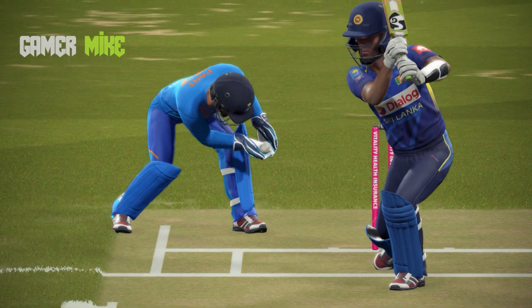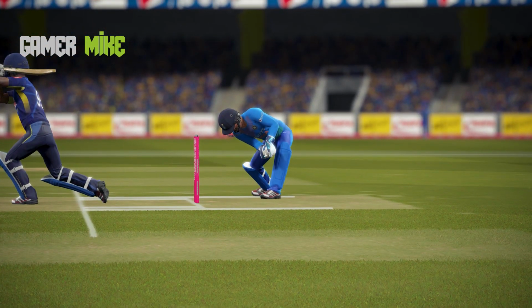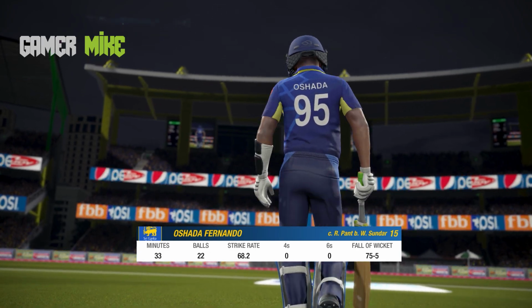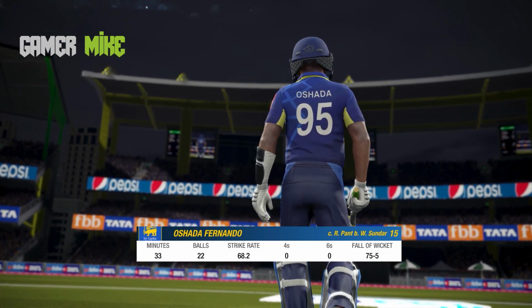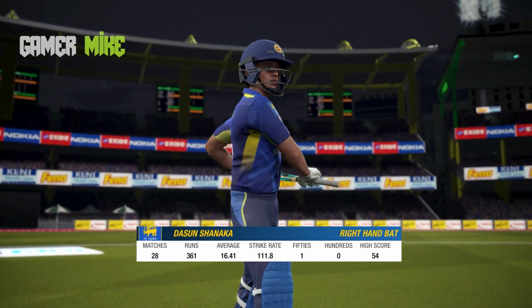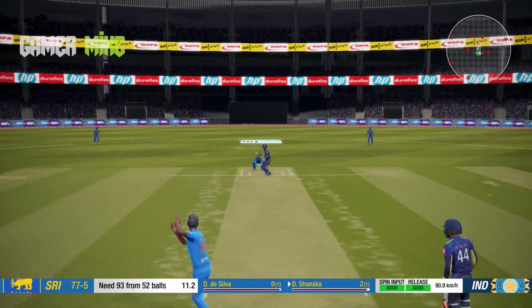What an outside edge, Rishabh Pant, what a reflex catch by him. Thick outside edge and a quick reaction from Rishabh Pant. Oshada Fernando goes out for 15 and Sri Lanka 75 for 5. Dasun Shanaka coming into bat, replacing Oshada Fernando. Let's see what Washington Sundar bowls next after the first ball.